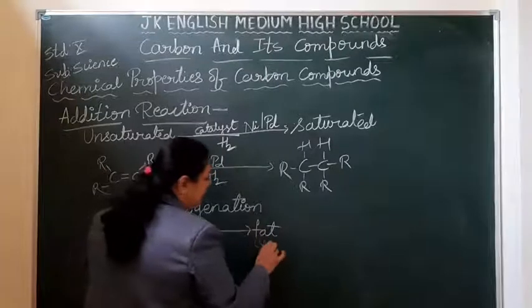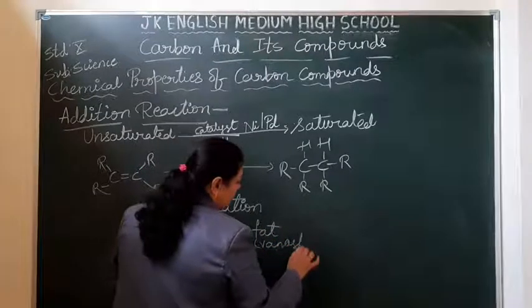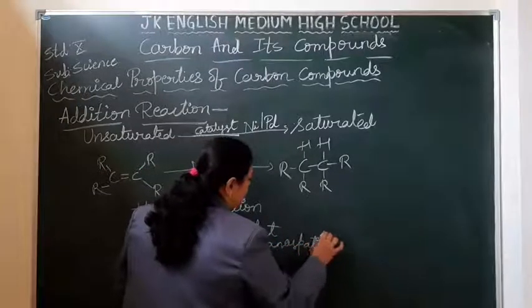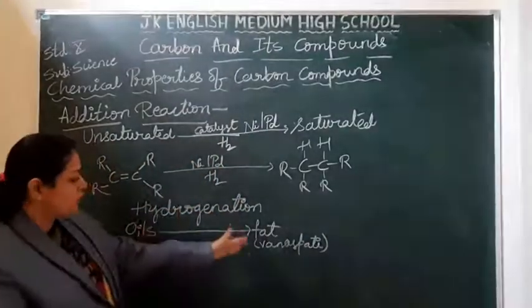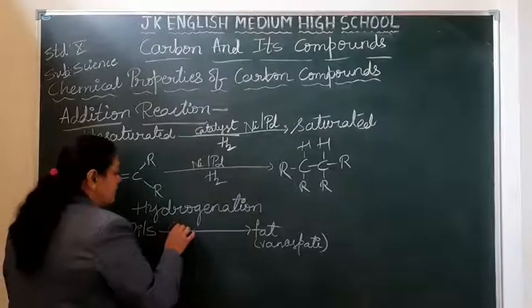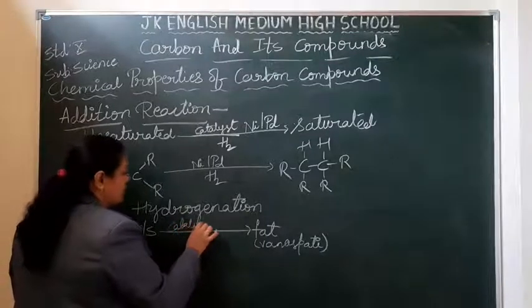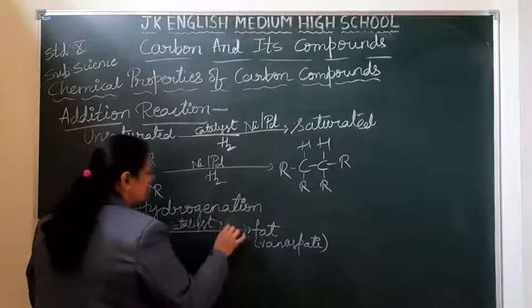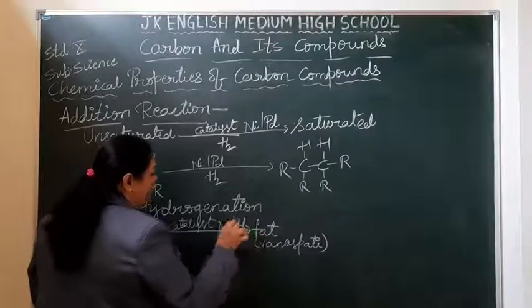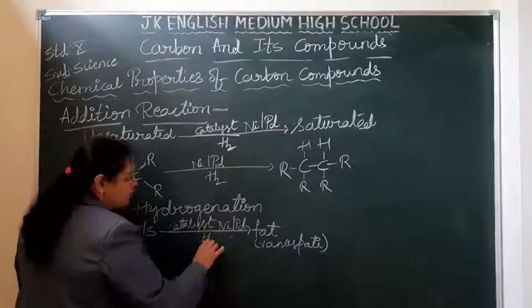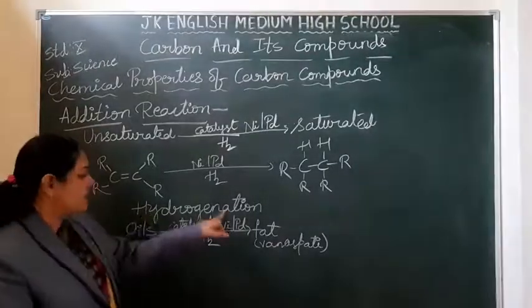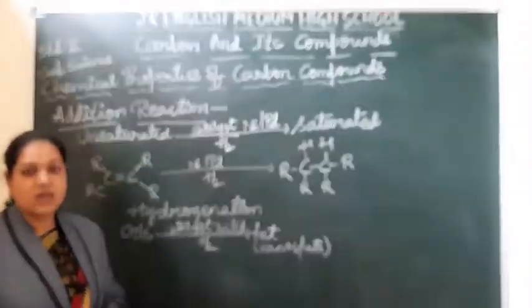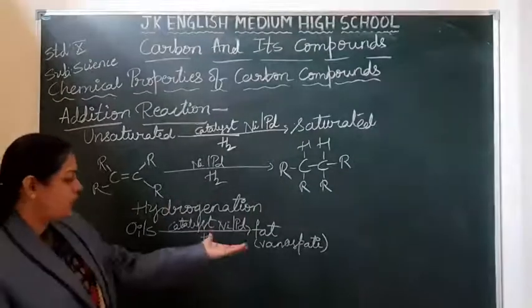Fats are nothing but things like vanaspati, what we used to call ghee, dalda, vanaspati. You can convert them in the presence of the catalyst nickel or palladium and hydrogen gas, and this process is called hydrogenation. Conversion of oils into fats.